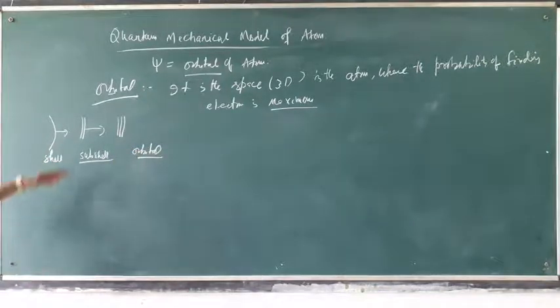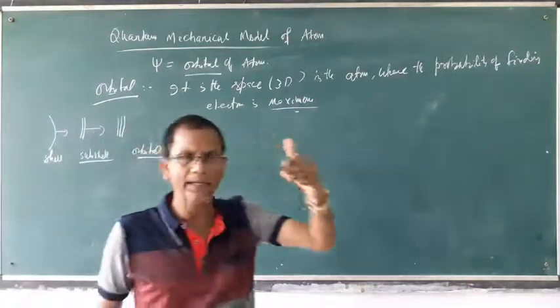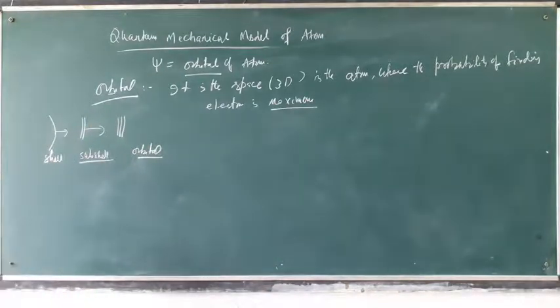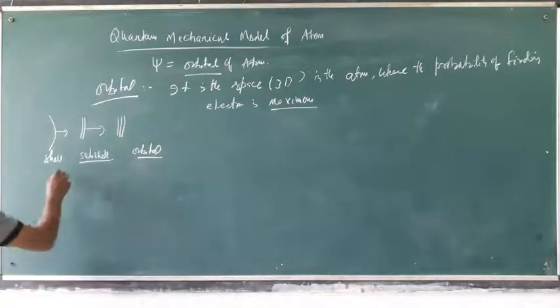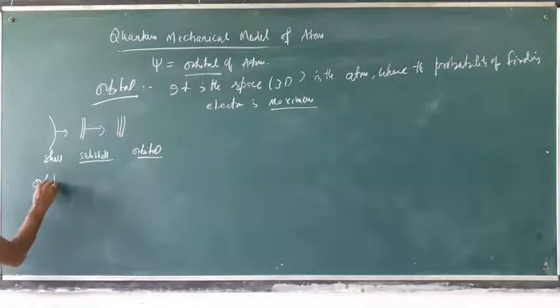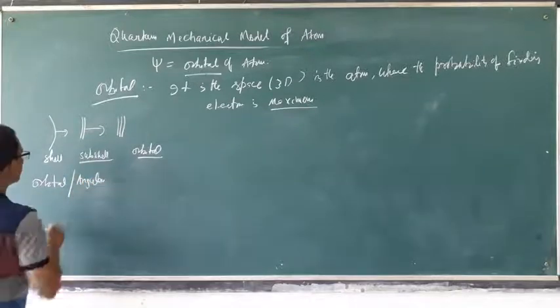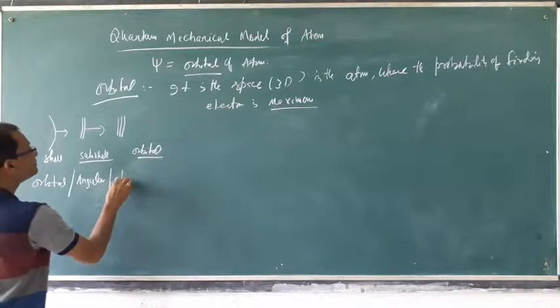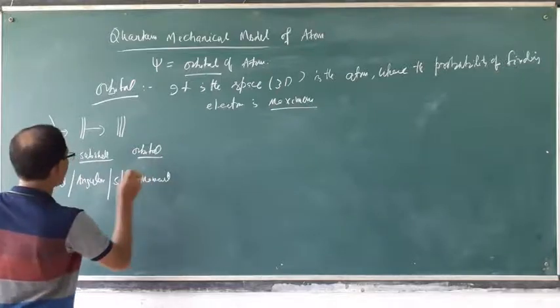That means the single spectra is again divided into a number of spectra, a number of final lines, split lines, due to the orbital or angular momentum, or spinning moment, of the electron.